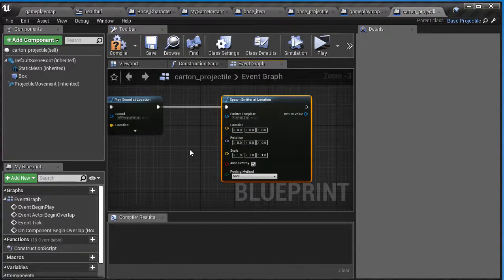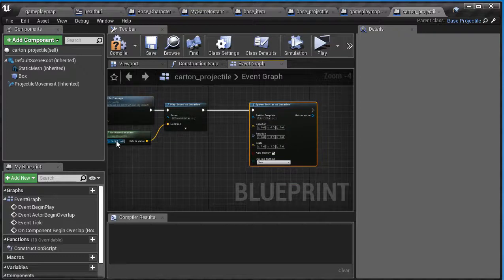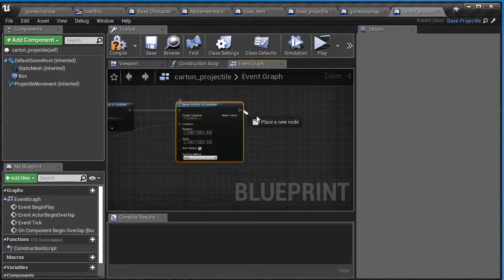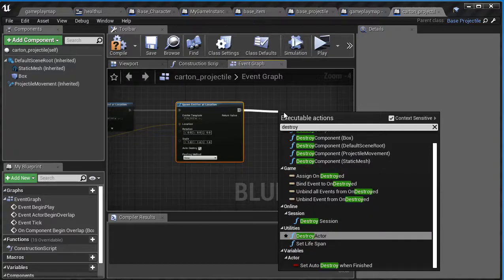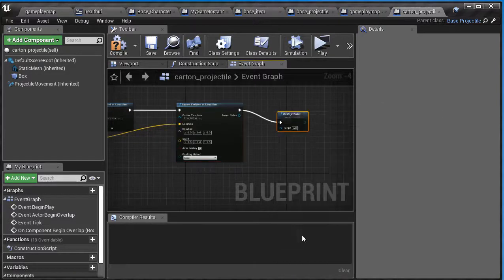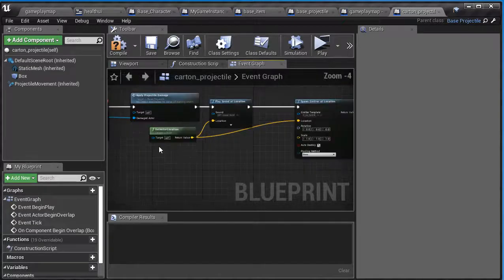So I can use the get actor location that I already have. I'm just going to drag this off of here and connect that up. All right, now off of this one, I'm going to say destroy actor. Destroy actor is right here under utilities. So it's a series of events that are going to happen here.